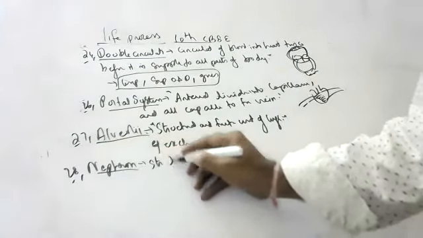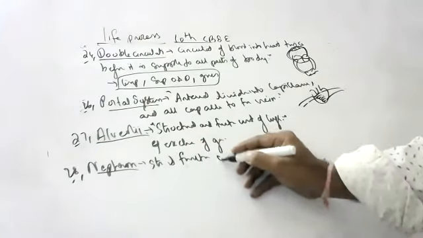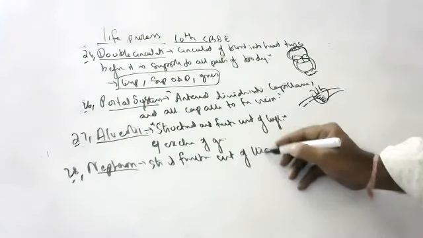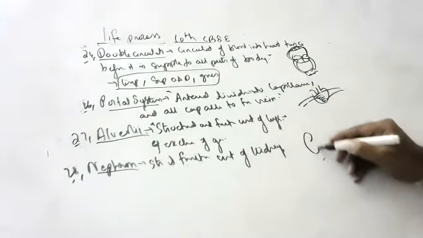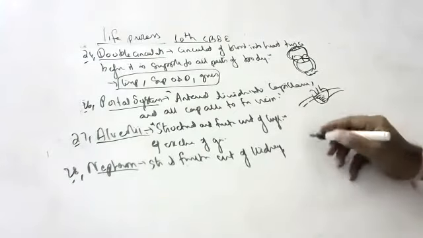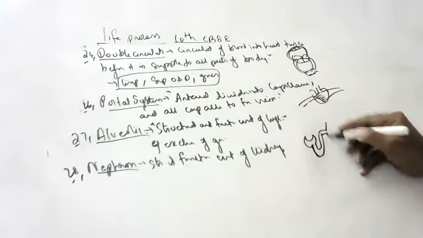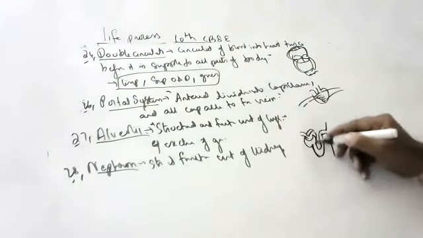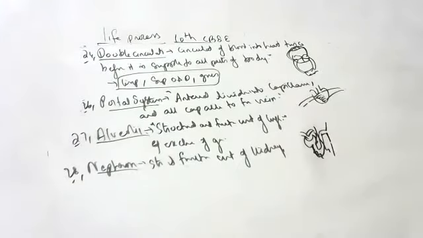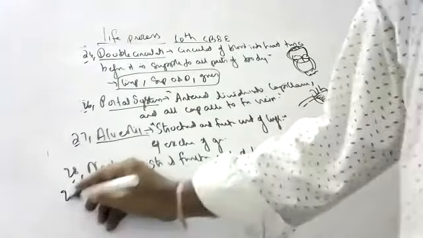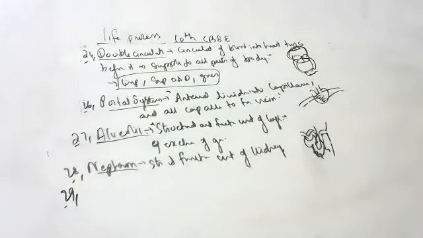Nephron. How do you define nephron? Structural and functional unit of kidneys. Structural and functional unit of kidneys is called nephron. Okay, children. Next one.